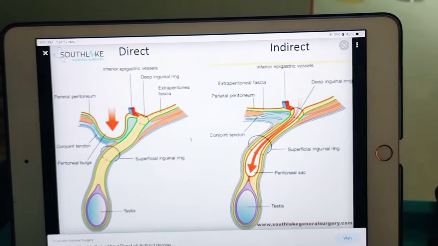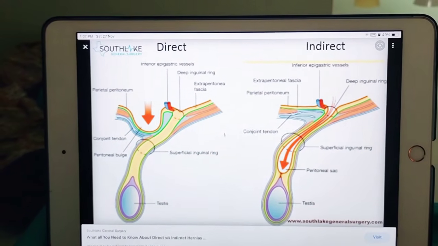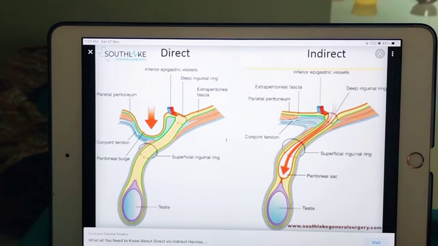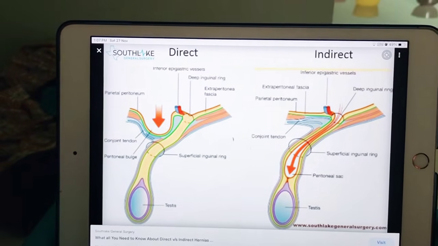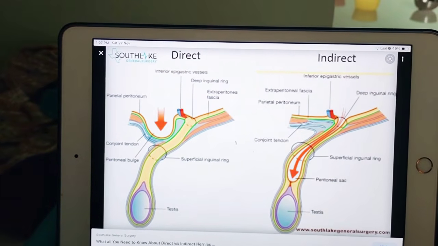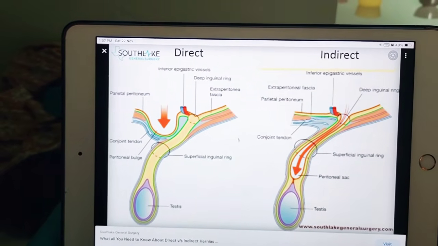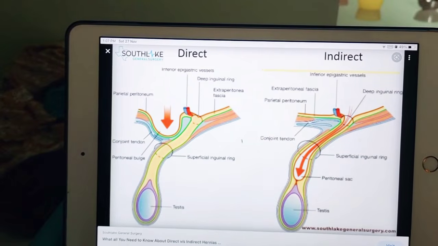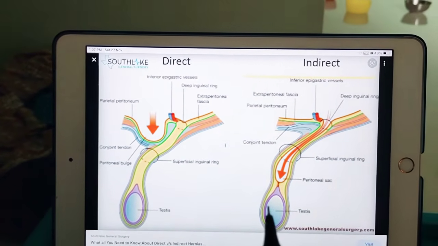Now coming to the covers of inguinal hernia, what are the coverings of this hernia? From what has been said above, it is clear that every hernia has some contents, for example intestine, which lie in a sac formed by peritoneum, and the structures which separate the peritoneal sac from the surface of the body. These are all the coverings of the hernia. Let us see from inside to out. First we'll see in indirect hernia the coverings from inside to outside.